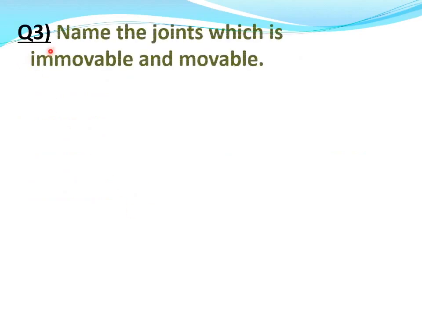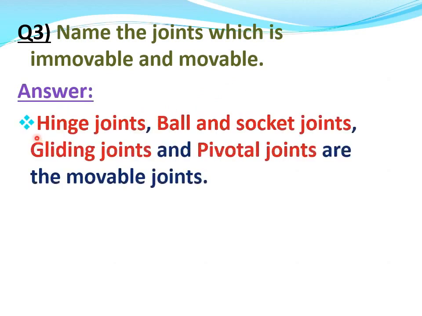Question number 3. Name the joints which are immovable and movable. Answer. Hinge joints, ball and socket joints, gliding joints, and pivotal joints are the movable joints.